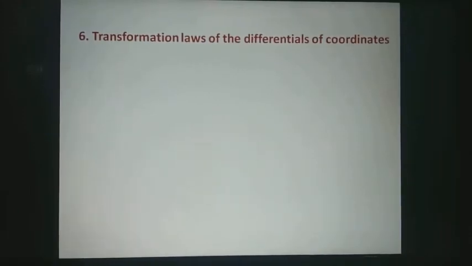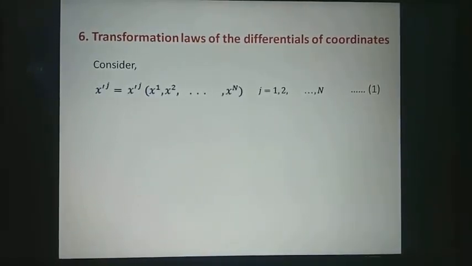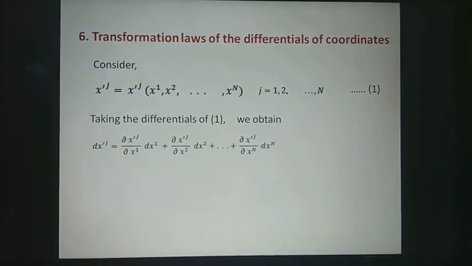Next we will see the transformation laws of the differentials of the coordinates. Consider the transformation equation x dash j is equal to x dash j function of x1, x2 up to xn. On taking the differentials of this equation 1, we obtain dx dash j is equal to del x dash j by del x1 dx1 plus del x dash j by del x2 dx2 plus and so on, del x dash j by del xn dxn.